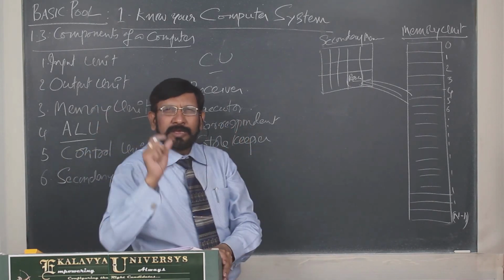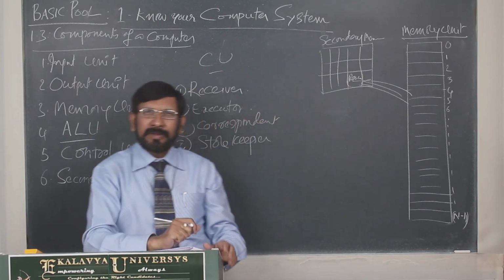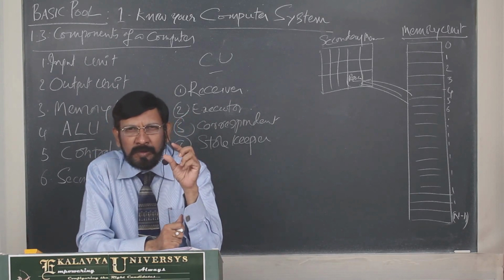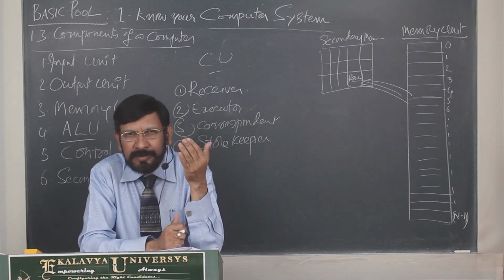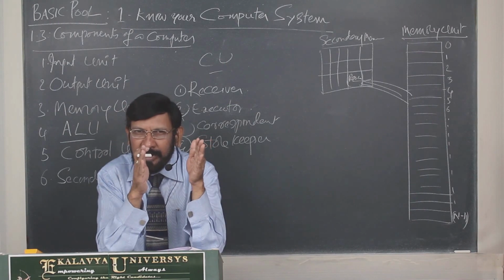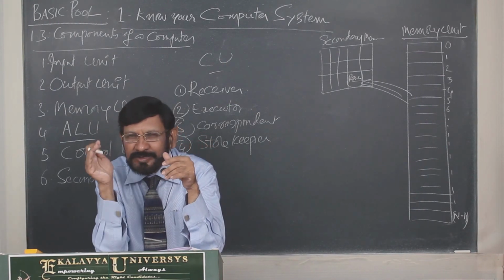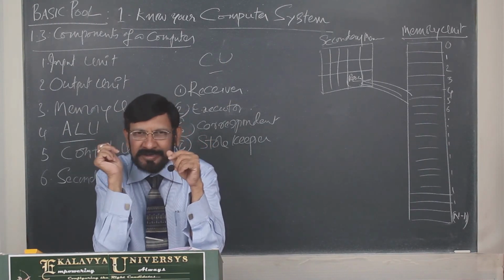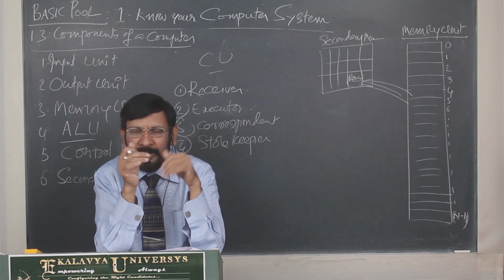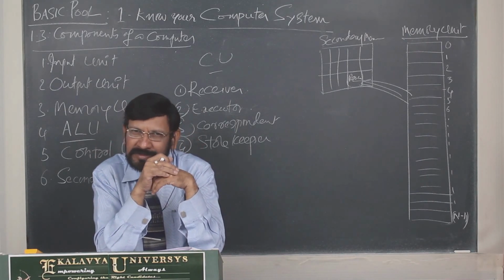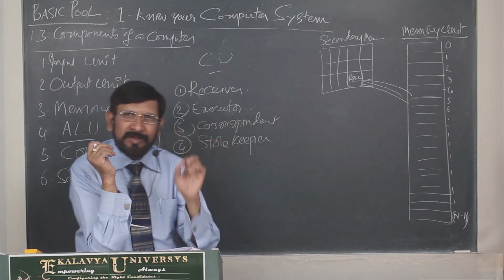Register means a limited number of small pieces of memory it holds. Those are data registers and an instruction register. One instruction register and a few data registers they have. These are also small pieces of memory.